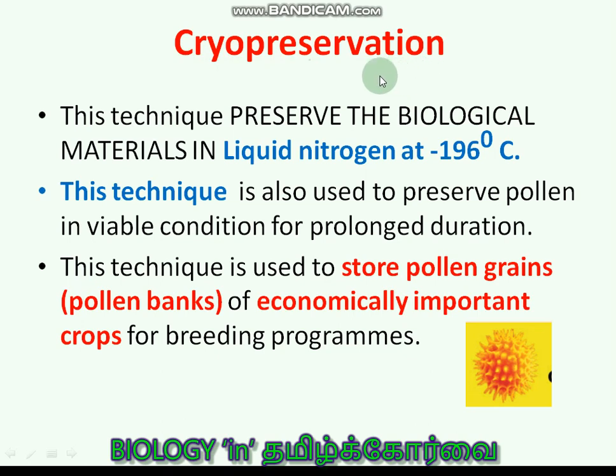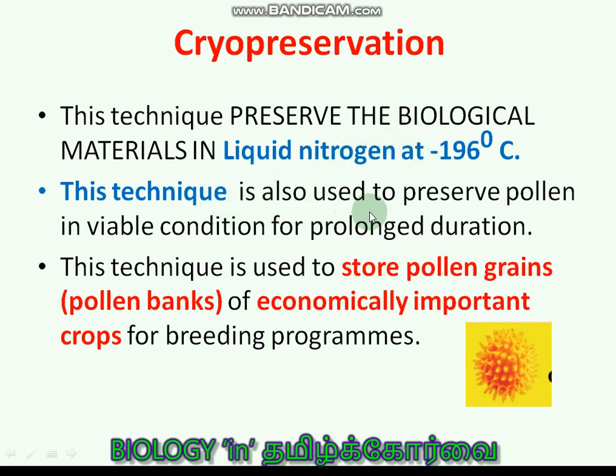Cryopreservation. This is the method of preserving biological material. This technique preserves the biological material in liquid nitrogen at minus 196 degrees Celsius. At this very low temperature, the biological materials will not be destroyed.